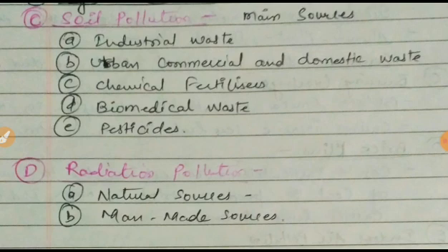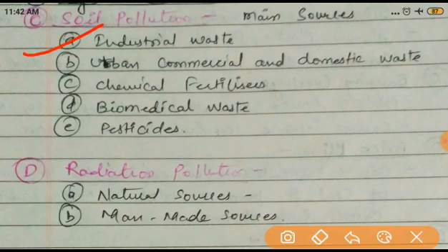What are its main sources? Generally, we know that there are different chemicals and poisonous things. They are also causing so many diseases. But what are its main sources? So first of all, its main source is industrial waste. What is industrial waste?